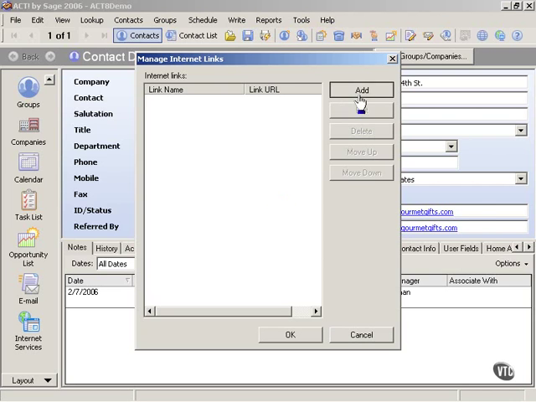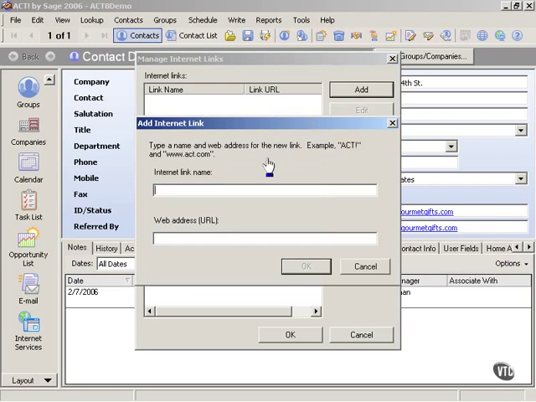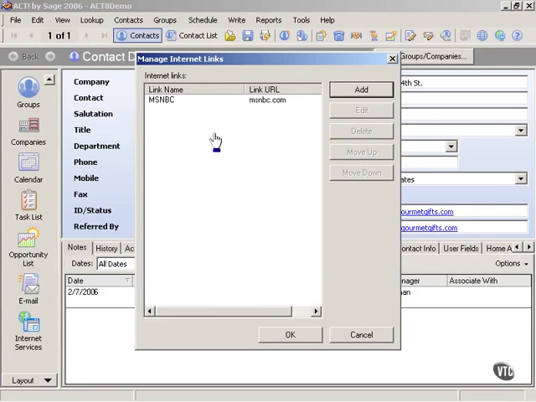So we'll click on Add, and then we'll put in the link name, whatever we want to call it, in this case MSNBC, and then the actual URL, the Uniform Resource Locator, or the address for MSNBC. And we can put in the www. We don't really have to in this case. So I can just say msnbc.com and click on OK. Notice then that that is listed now as a link for ACT.